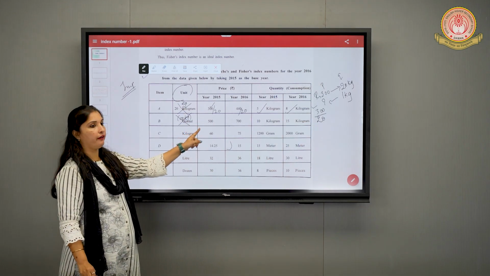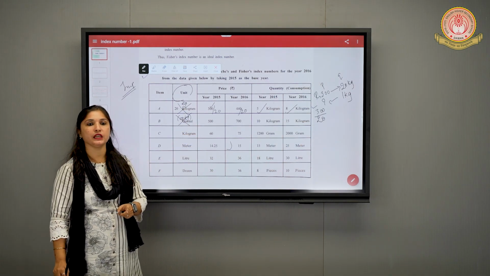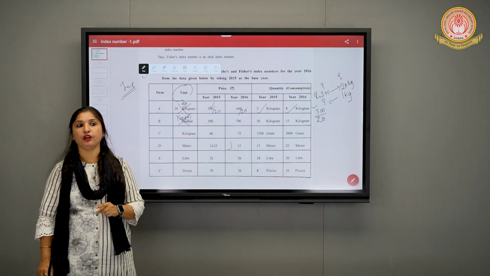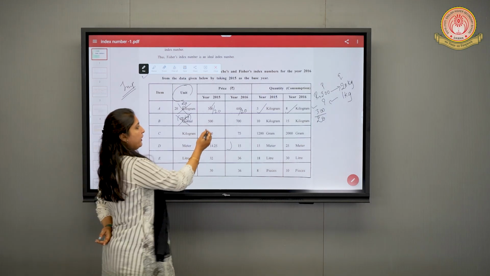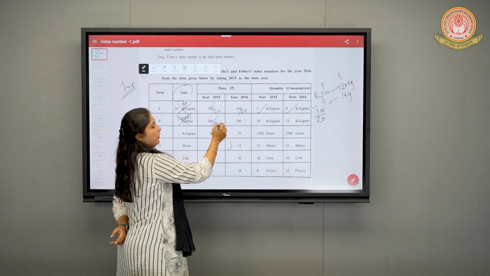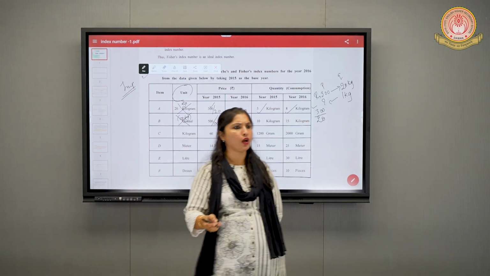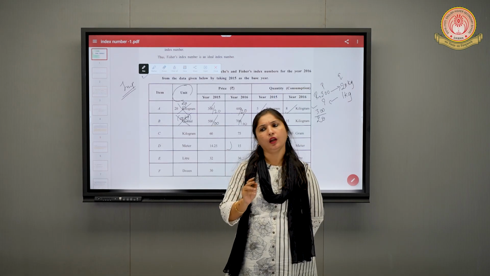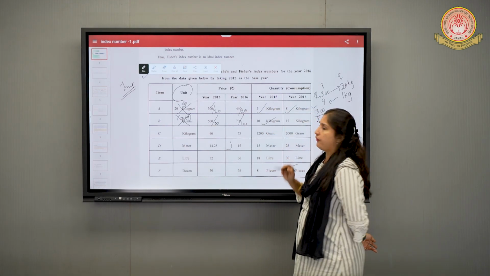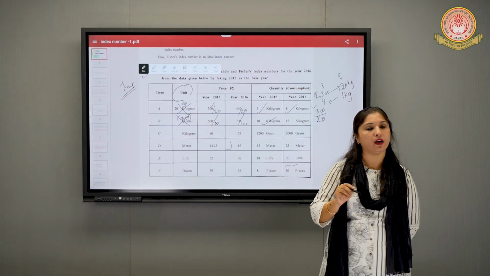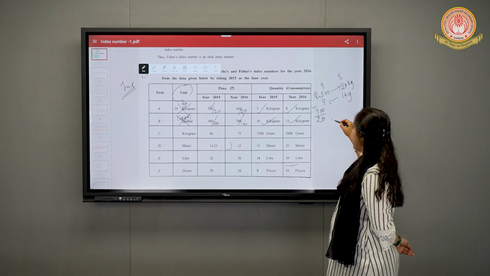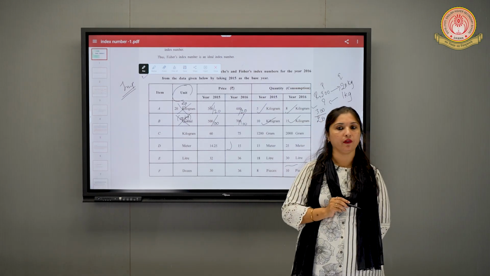Yes. This 500 is the price of how much kg? 100 kg. But we want the price of 1 kg. That is why we have to divide it by 100. Very good. 700 will be divided by 100. Very good. 10 kg. It is already in kg. Do we need to convert it? No, there is no need of conversion. 15 kg. It's already in kg. Do we need to convert it? No. We are done with item B also. Is it clear to everyone?